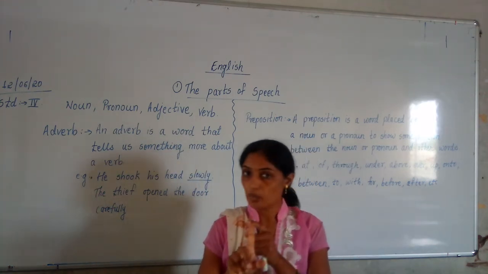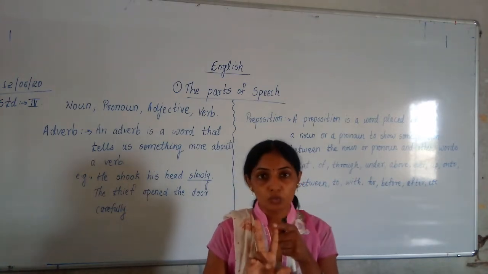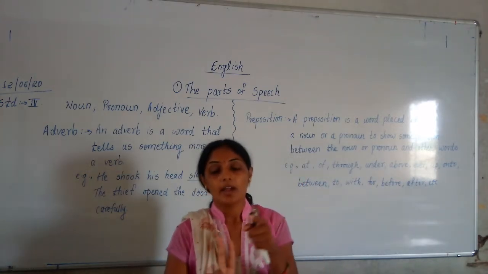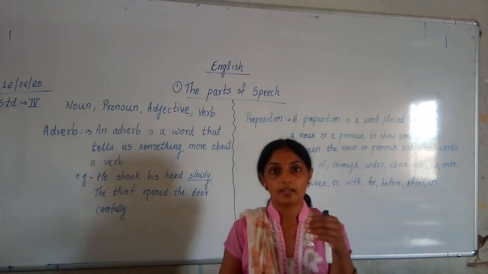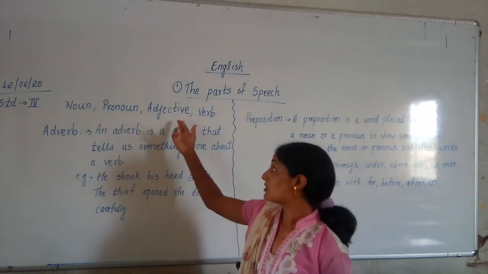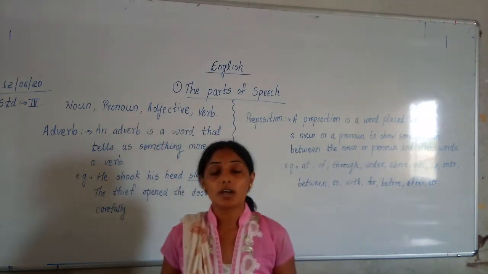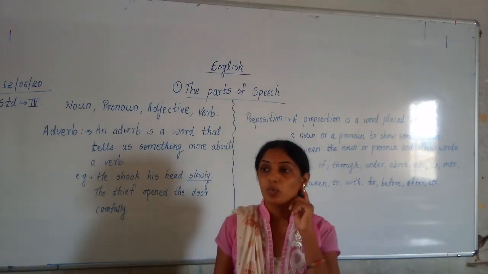Noun means what? Naming words. Pronoun means what? The words which are used instead of a noun are called pronouns. Correct? And which are pronouns? I, we, you, he, she, it, they. They are what all? Pronouns. Next thing which we studied is adjective. Adjectives are the words which tell more about a noun.